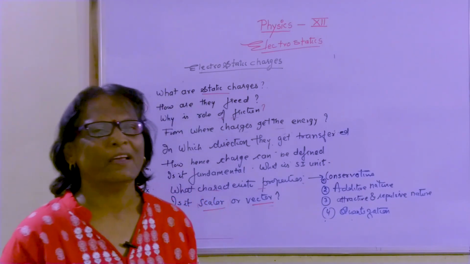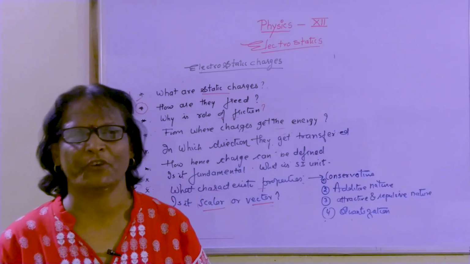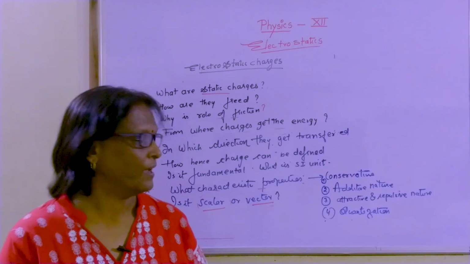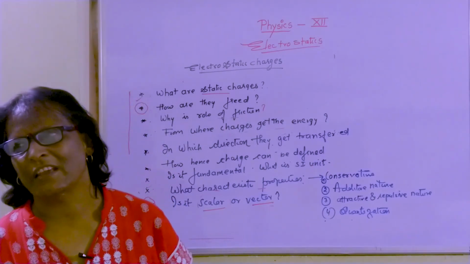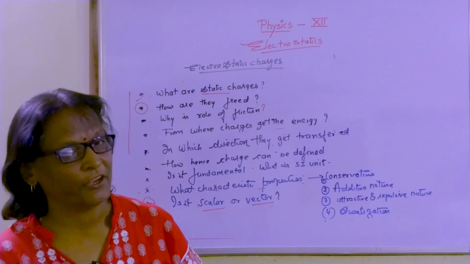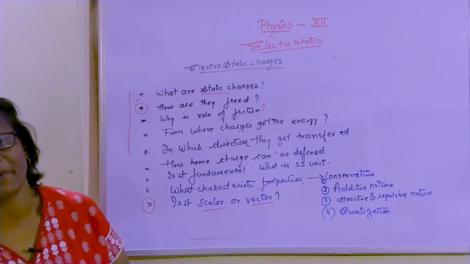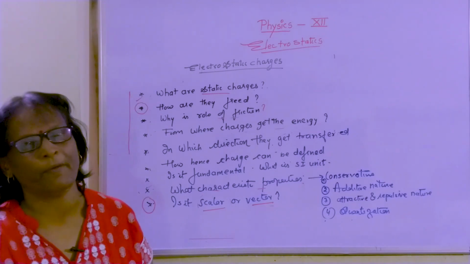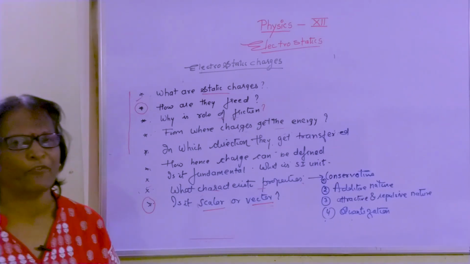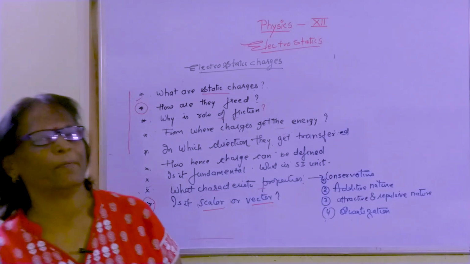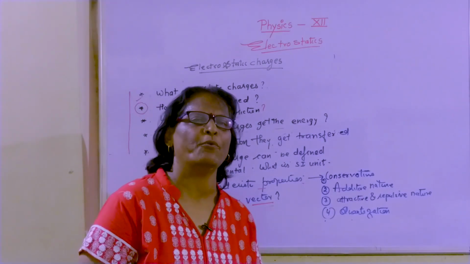As we know, scalar quantities are those which require only magnitude, but vector quantities are those which require magnitude as well as direction. These charges do not possess any type of directive approach. They can move randomly, they can align randomly, but they do not have their own direction.